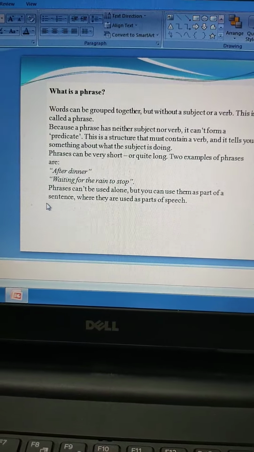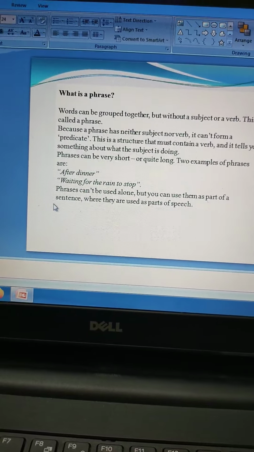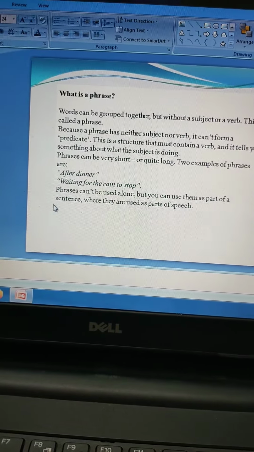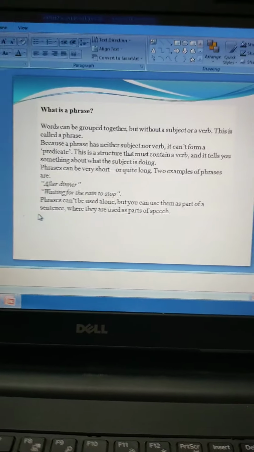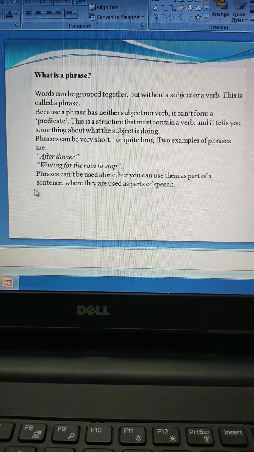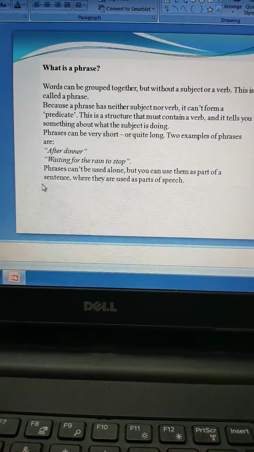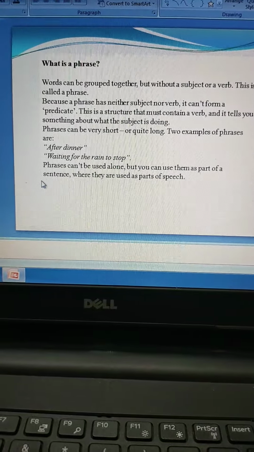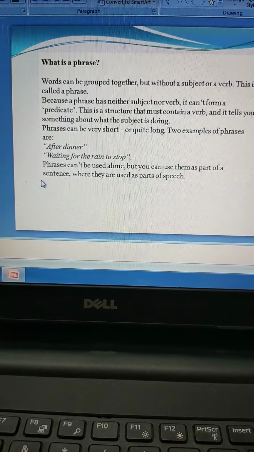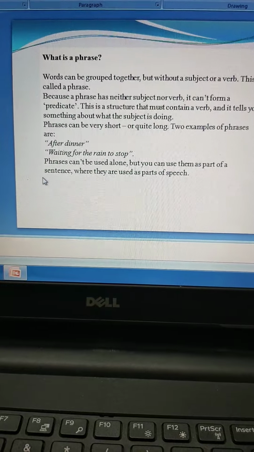Now phrases can be very short and they can be quite long as well. So two examples of a phrase: after dinner, waiting for the rain to stop. If you look at these two phrases, guys, they are incomplete. They are not conveying the complete meaning. Okay, after dinner, what happened after dinner? It is incomplete. Waiting for the rain to stop. So what will you do once the rain stops? Again, this is incomplete. So a group of words which do not convey complete meaning is categorized as a phrase.